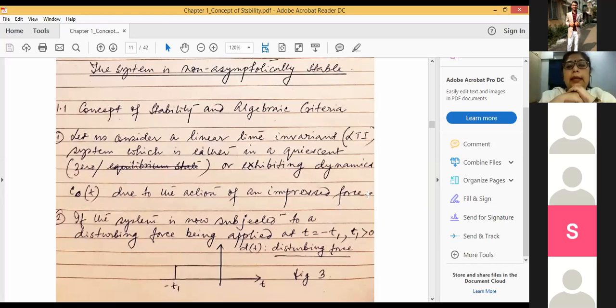The system can exhibit some dynamic motion. That means the system is showing or generating some output. That particular output is denoted by this term c(t).